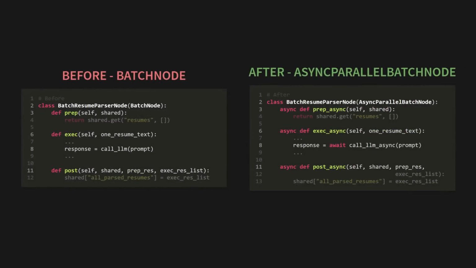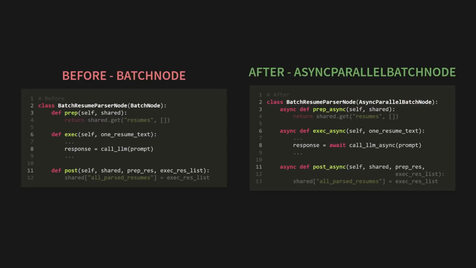This is where PocketFlow's elegance shines. We take the batch resume parser node we already built and we just make a few tiny upgrades. First, we change its parent class from batch node to async parallel batch node. Next, we add the async keyword to our prep, exec, and post methods, renaming them to prep async, exec async, and post async.